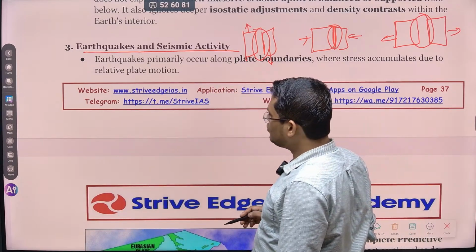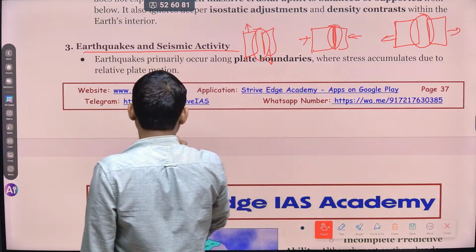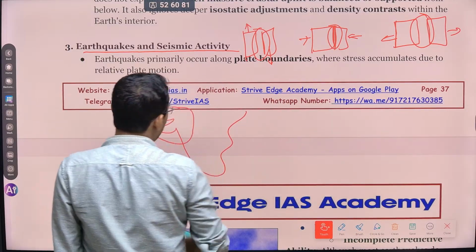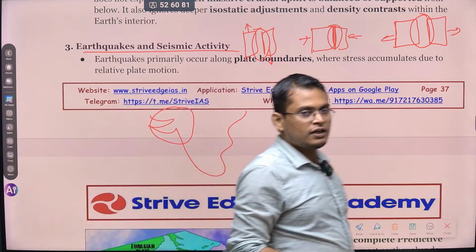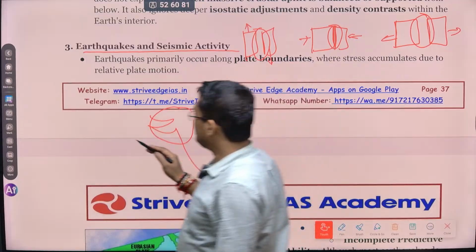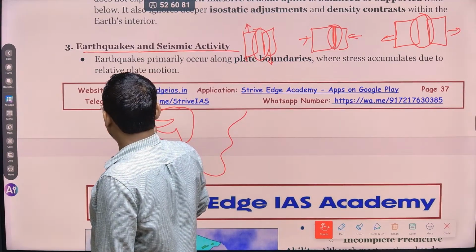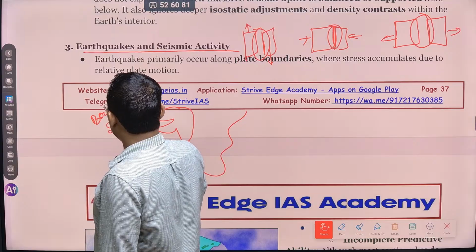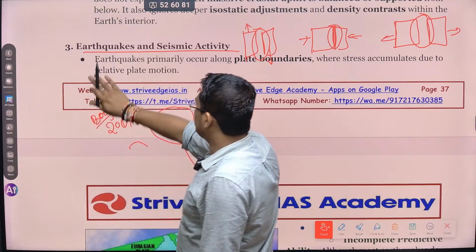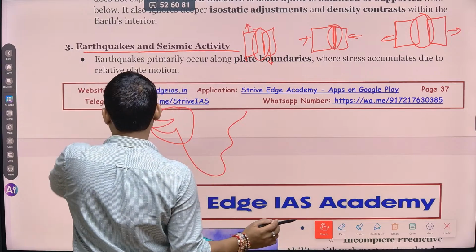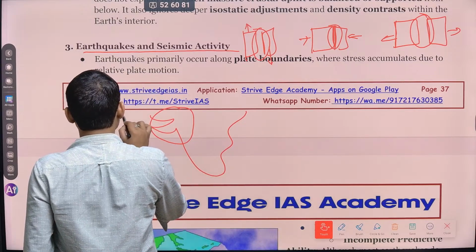If you take the example of Gujarat, I think you know about the Kutch region of Gujarat. This region is far away from any plate boundary, but still there are severe earthquakes. The Bhuj earthquake happened in 2001. So this is in Gujarat, the earthquake happened in 2001.